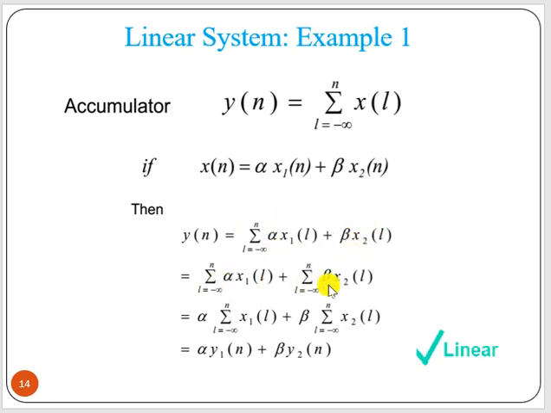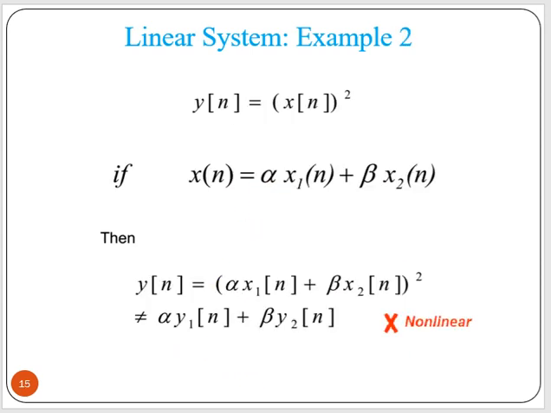We can divide the summation and take alpha and beta outside. Then this factor is nothing but y1 and this factor is nothing but y2. So we can see that y[n] is nothing but alpha y1[n] plus beta y2[n], which is similar to this. So this is a linear system which obeys the homogeneity and superposition principle.